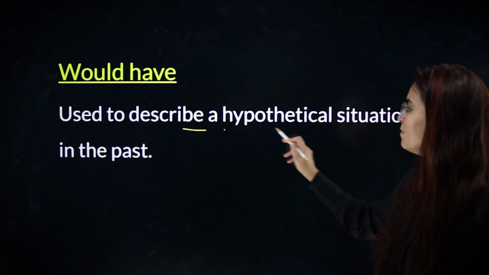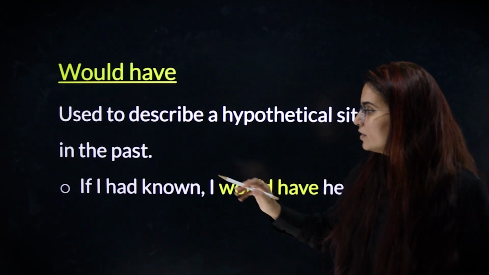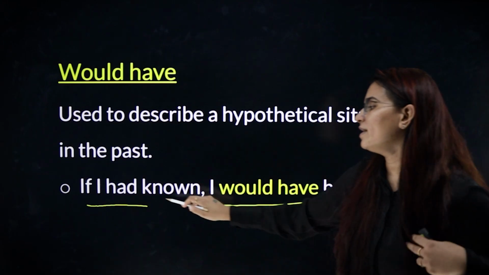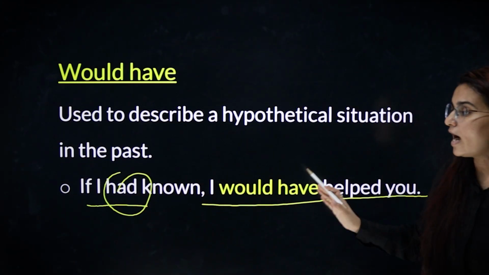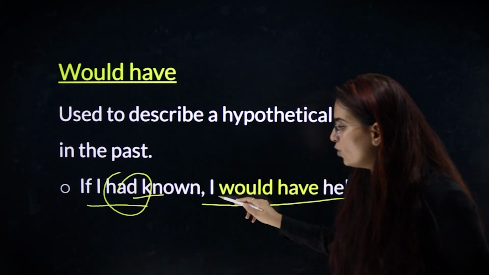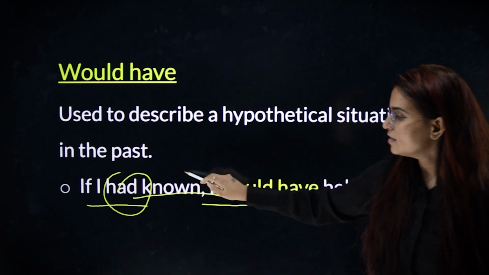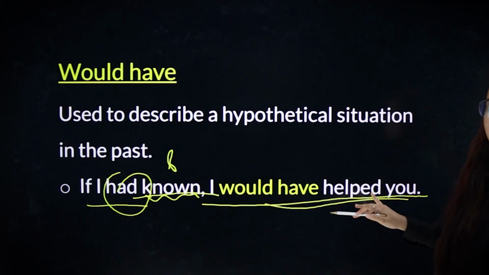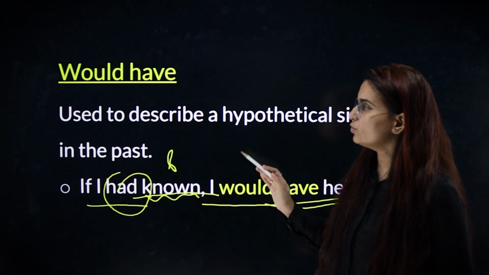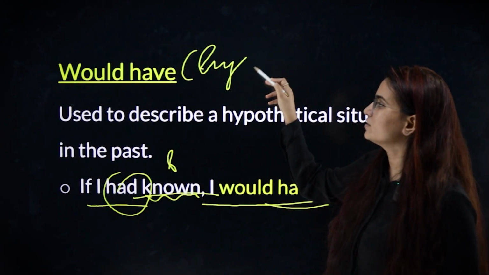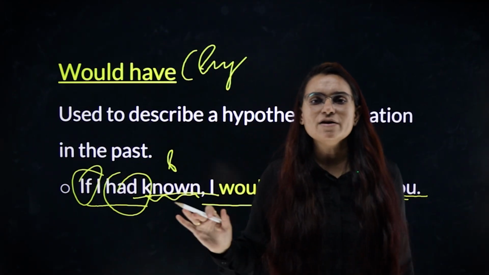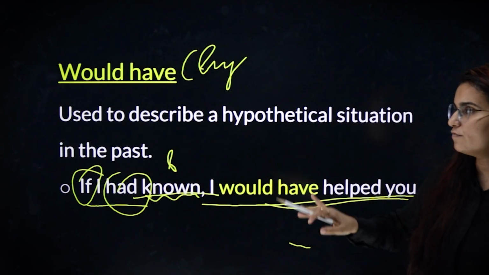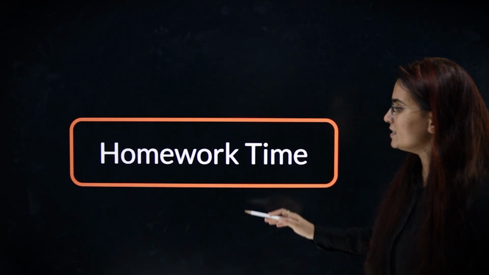Next is would have, to describe a hypothetical situation in the past. If I had known, I would have helped you. Hypothetical बात हो रही है, आप उसको जानते नहीं थे तो help नहीं की. अगर मैं उसको जानता, I would have helped you. ये past perfect है, had known. I would have helped him is the past part of it. Now you have to understand this is to talk about a hypothetical situation. ये if की बात हो रही है. If is something which we will cover in the conditional chapter later, but right now please understand the difference between could have, would have, should have.